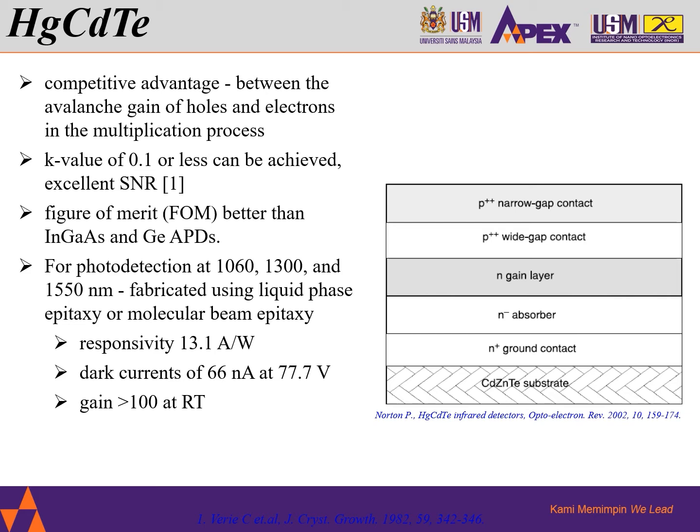At present, HgCdTe APDs for photodetection at 1060, 1300 and 1550 nanometer have been fabricated using liquid phase epitaxy or molecular beam epitaxy, MBE. The responsivity can reach up to 13.1 ampere per watt with a current of 66 nanoampere at 77 volts bias, and the gain can be larger than 100 at room temperature. This is an example of HgCdTe on a cadmium zinc telluride and silicon substrate.